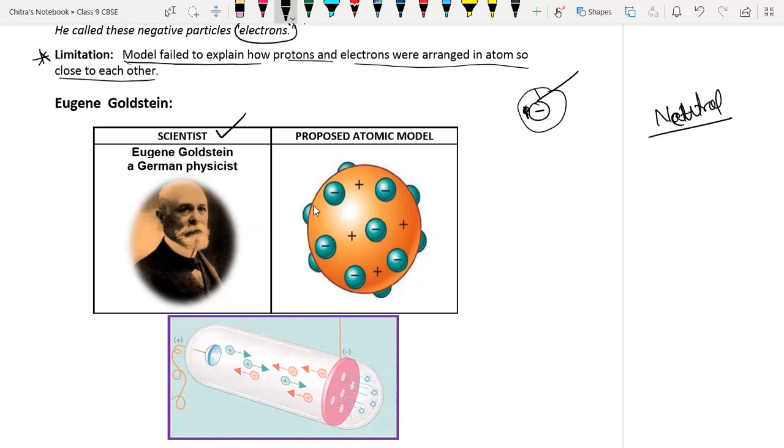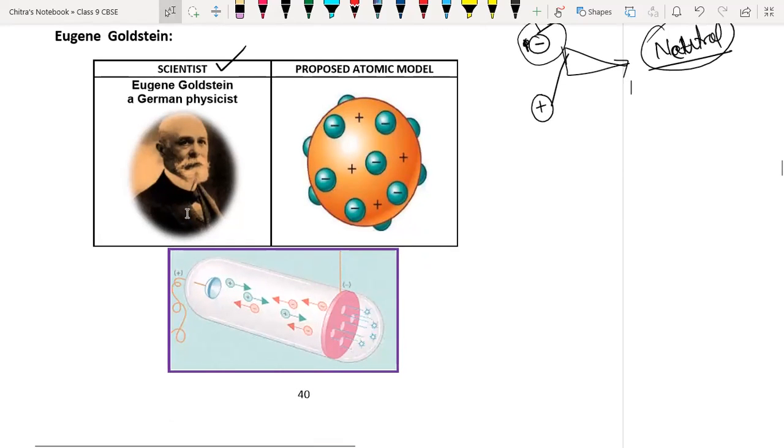But if atoms are neutral, then some other positively charged particles must be present, and that positive charge cancels the charge of the electron. That's why atoms are neutral. Who explained this? Goldstein. Goldstein was a German scientist, and he proposed the atomic model as given in the diagram here.